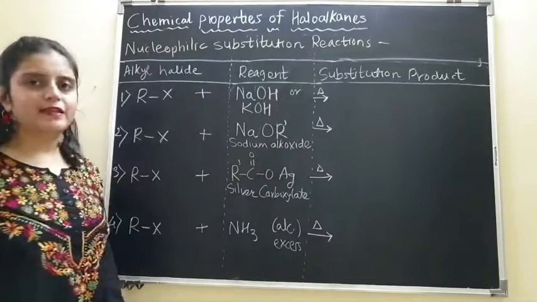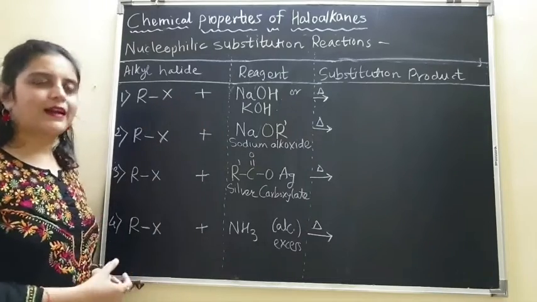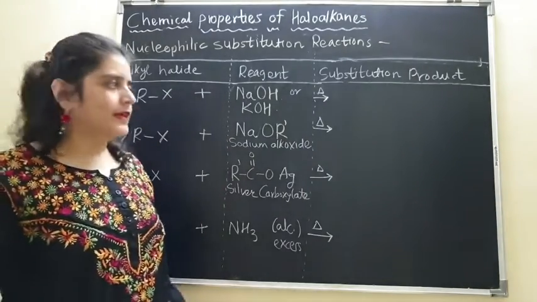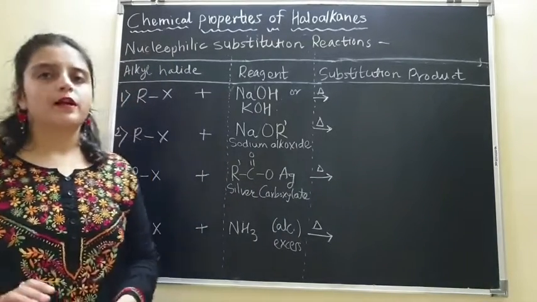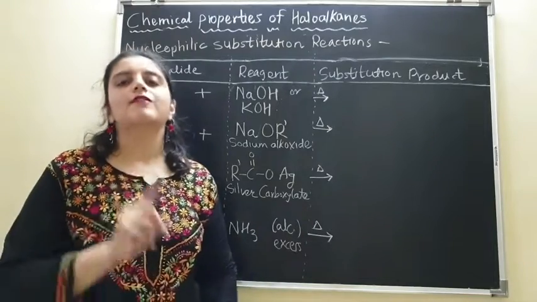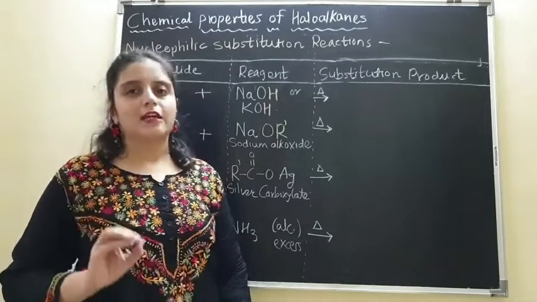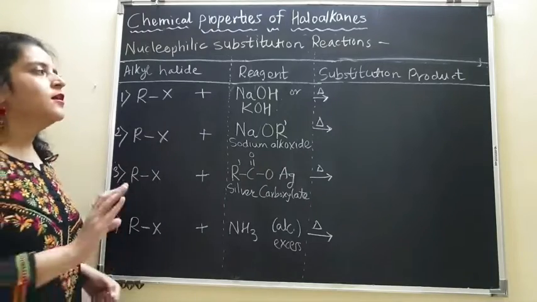Let us learn some examples of nucleophilic substitution reactions of haloalkanes. So here I have made three columns as per your textbook. The first column over here is alkyl halide, the second column is reagent, and in the last column we are going to write down the products. So now I would suggest you all, before I write down the product, you try writing the product and then only check your answers.